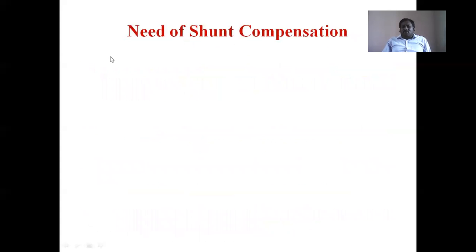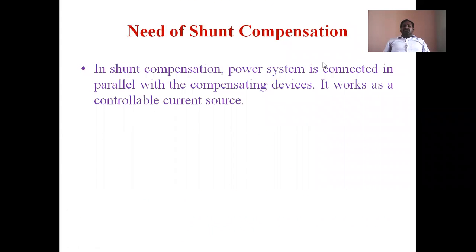And now the direct concept, the need of shunt compensation. Why is shunt compensation required? First, capacitors are connected in parallel to the transmission line. What happens? This can improve the power factor, because charging currents are given to the transmission system. Voltage regulation also improves. If we connect an inductor in parallel, it can eliminate the Ferranti effect. That is the advantage of shunt compensation. That's why in shunt compensation, the power system is connected in parallel with the compensating devices.